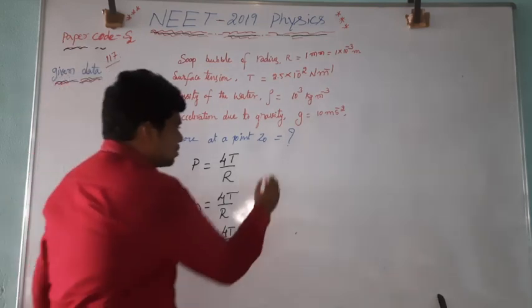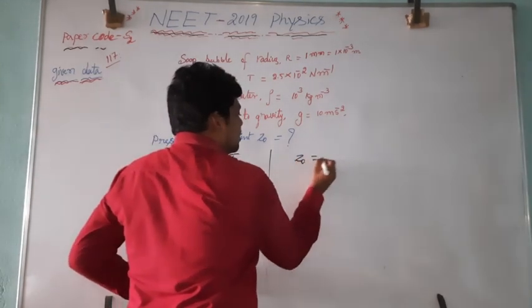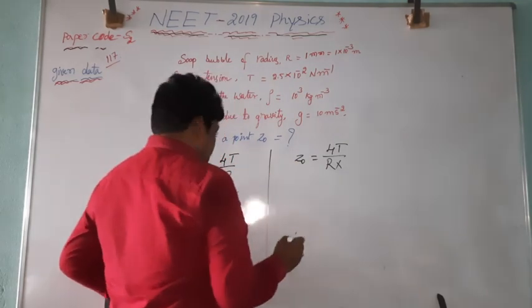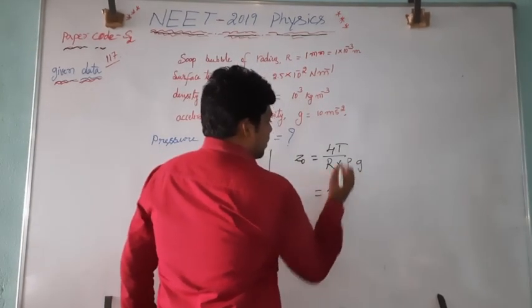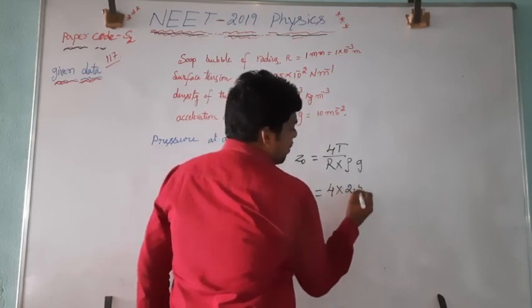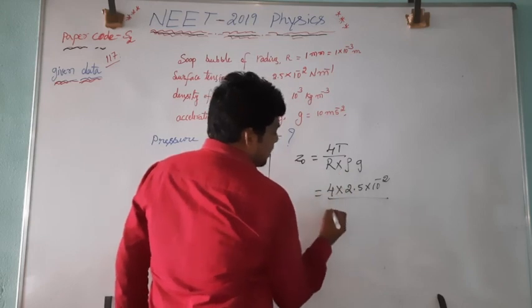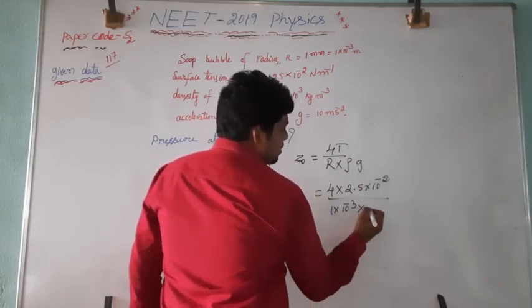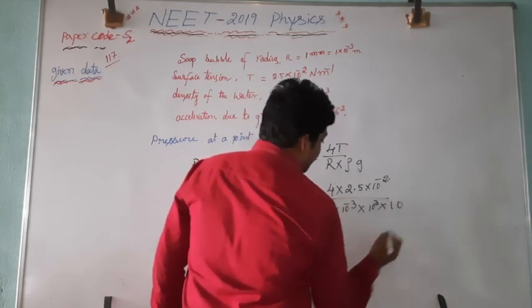Substitute the values, Z0 is equal to 4T by R into rho into g. 4 into surface tension 2.5 into 10 to the power minus 2, radius is 1 into 10 to the power minus 3, density 10 to the power 3 kg per meter cube, acceleration due to gravity 10.